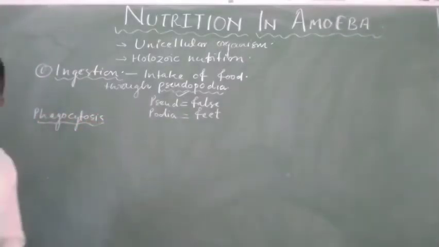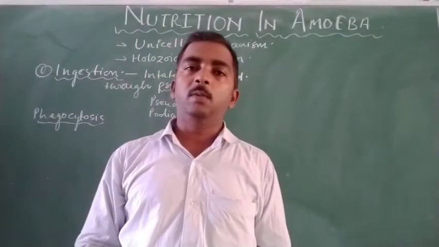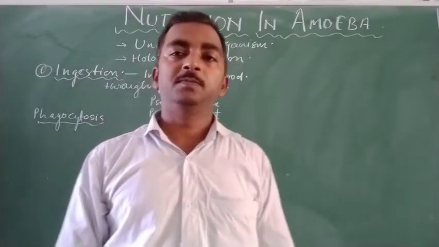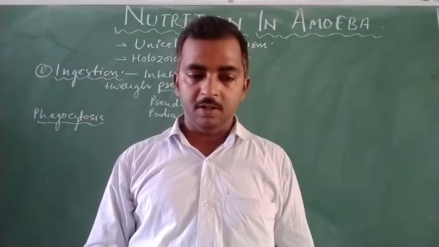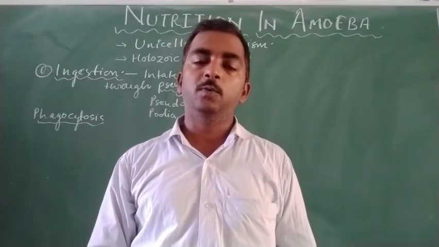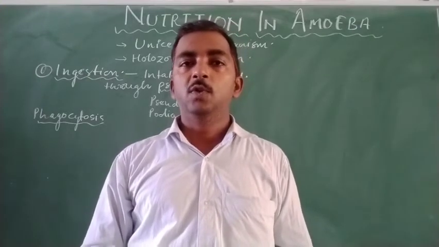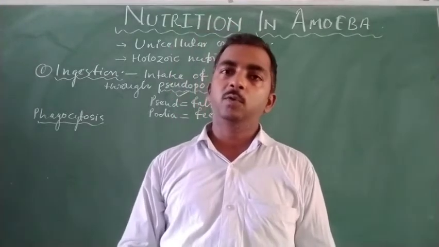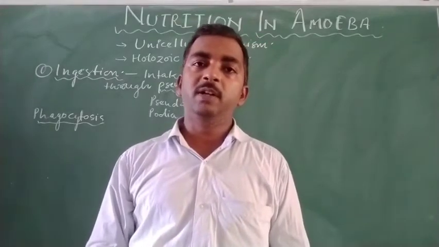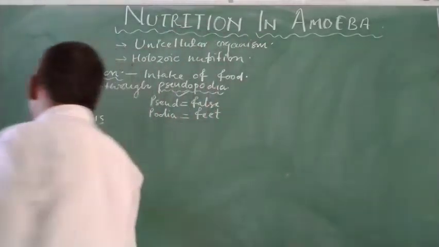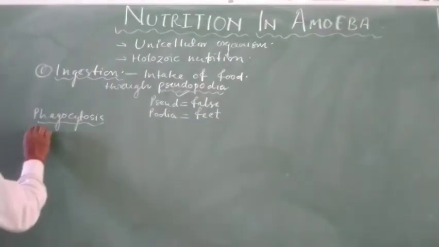While the other way of taking food is in the form of liquid or fluid. When the amoeba takes in food in the form of fluid material, that process is known as pinocytosis.